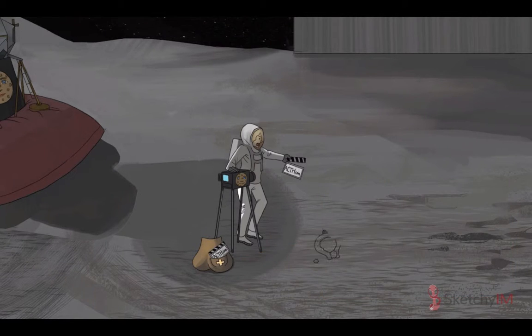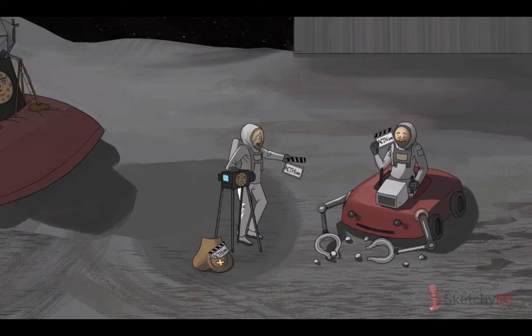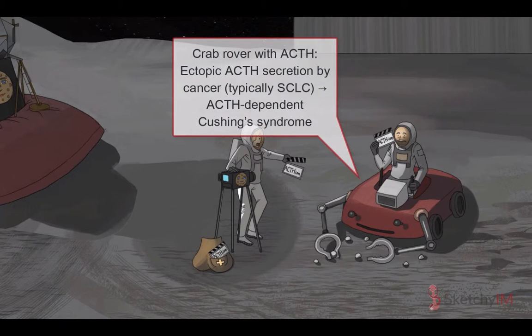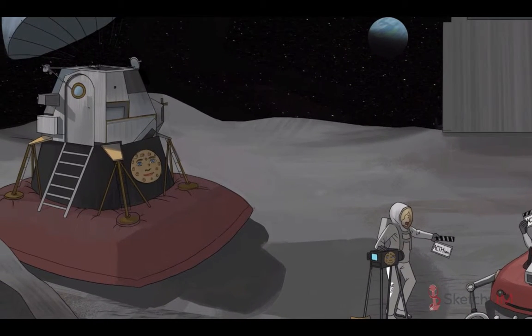ACTH dependent Cushing syndrome can also be a result of ectopic ACTH production by other non pituitary tissues, including both benign and malignant neoplasms. Small cell lung cancer is the most common culprit. So we've incorporated our cancer crab symbol into this lunar rover collecting some small cells.